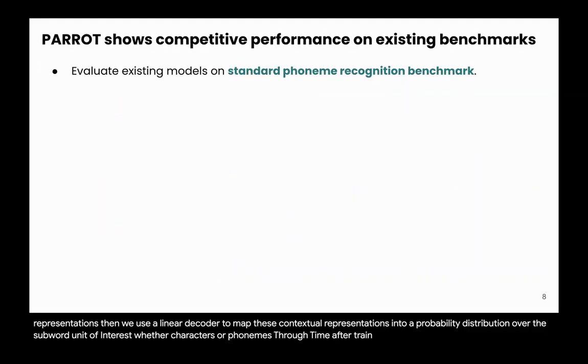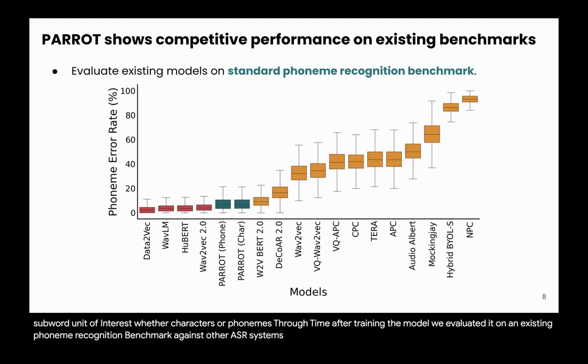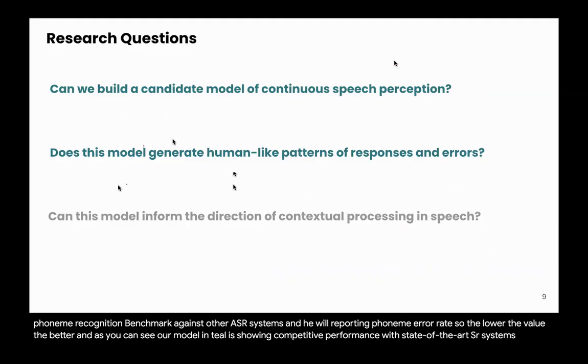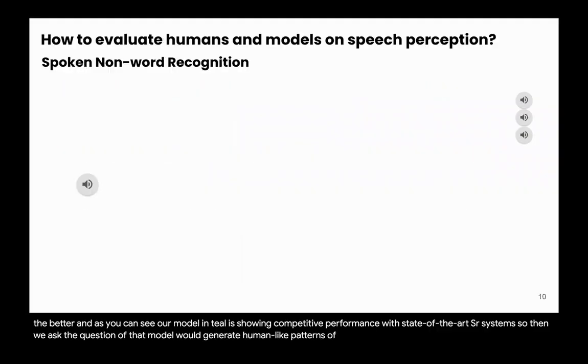After training the model, we evaluated it on an existing phoneme recognition benchmark against other ASR systems. And here we're reporting phoneme error rate, so the lower the value, the better. And as you can see, our model in teal is showing competitive performance with state-of-the-art ASR systems. So then we asked the question if that model would generate human-like patterns of responses and errors.